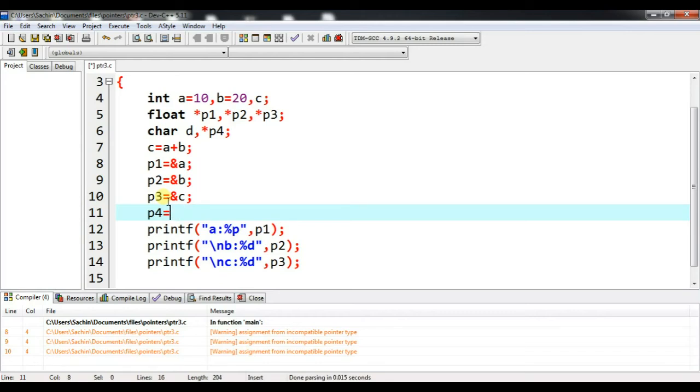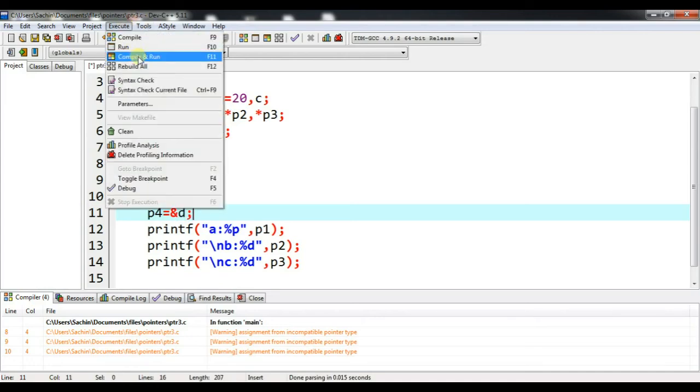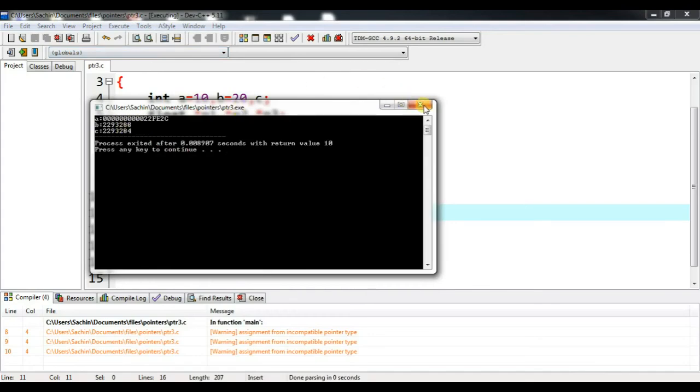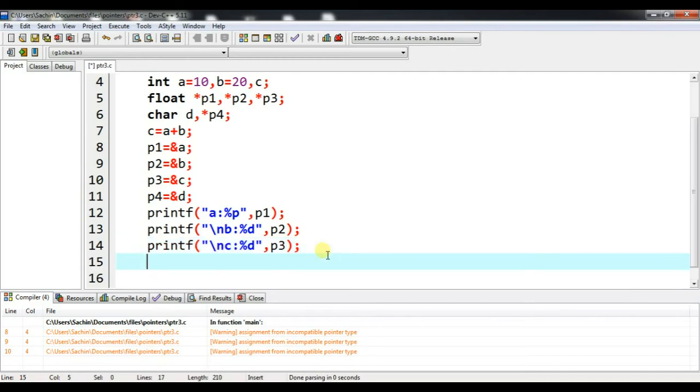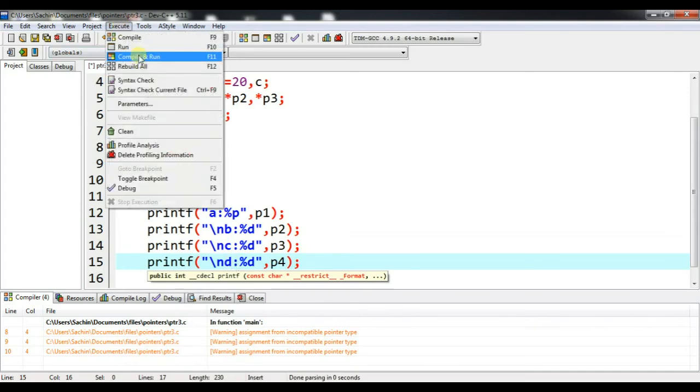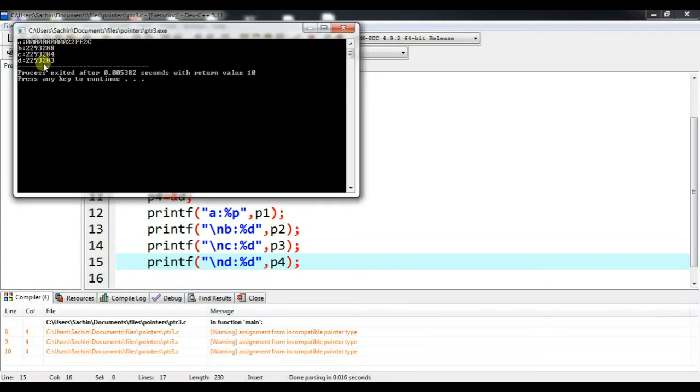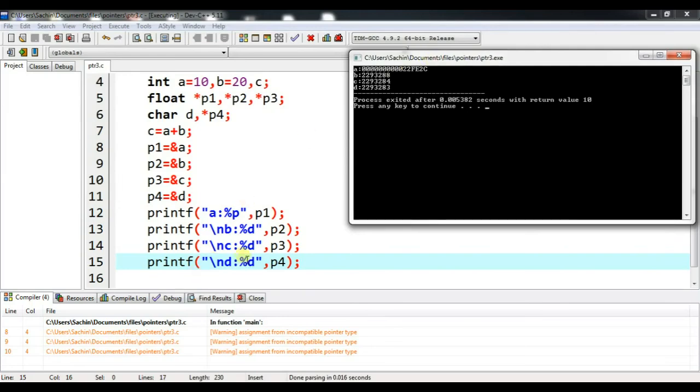I have not printed this, so let me print p4. Compile and run. The output has come. See here, 83, 84, only 1 byte. A character takes only 1 byte of memory, so 3 and 4, it is storing at the third position only.